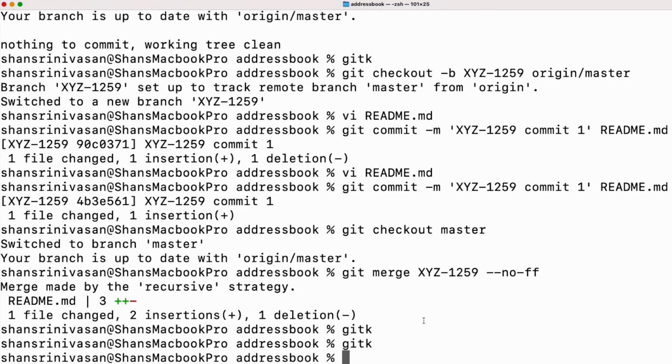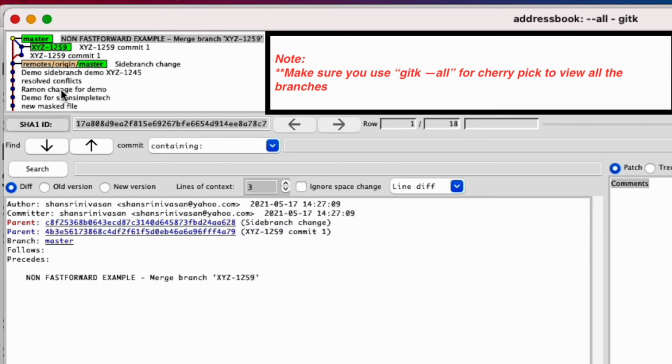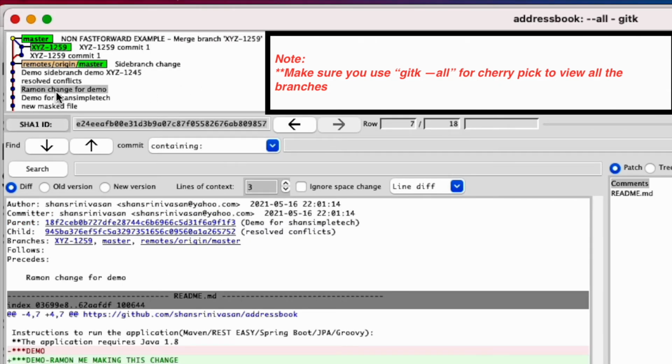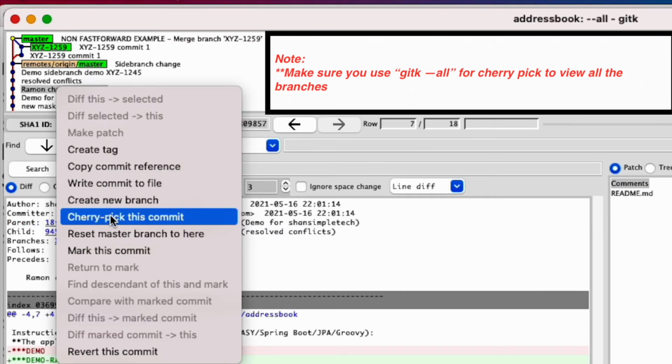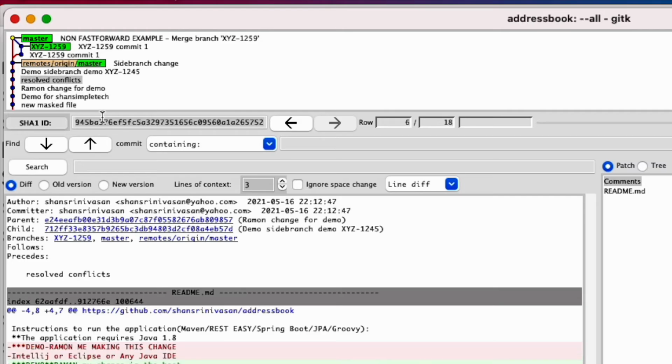In the end, let me just add a few additional things that you may want to do. For example, if you want to cherry pick a certain commit into your branch, you don't want any other commit. So you do a right click and you can do a cherry pick here, and you can be on any branch and you can reset that branch to anywhere down. Take this SHA-ID and do a git reset. So automatically git will reset to this particular commit. Then you will have to do force push. You will be erasing everything that was done.